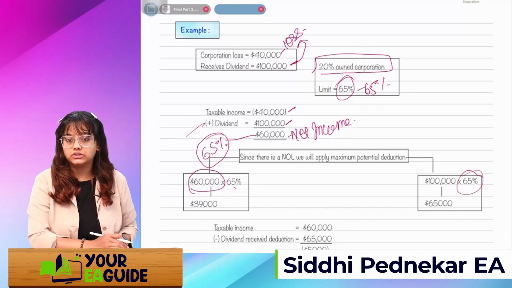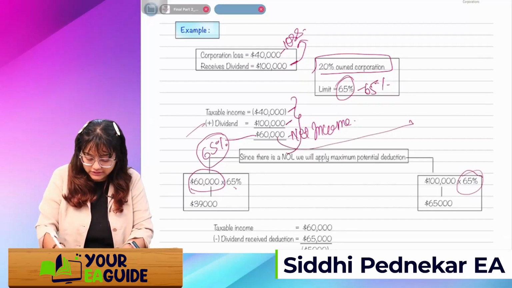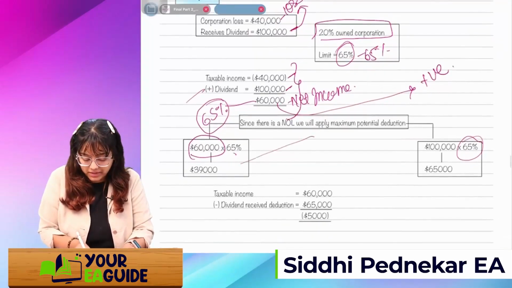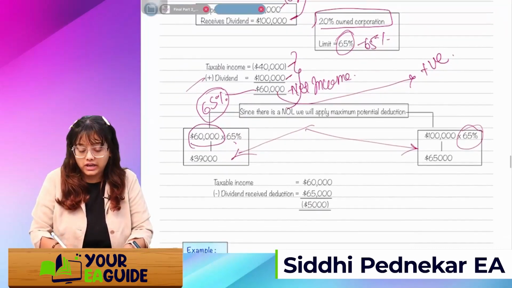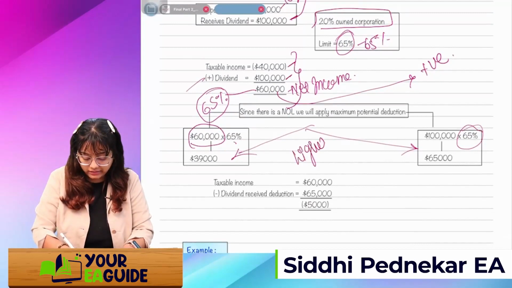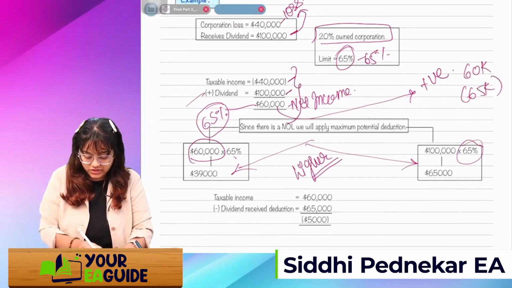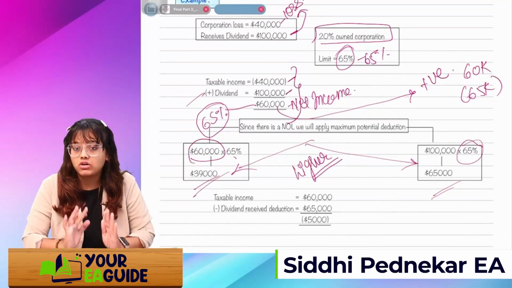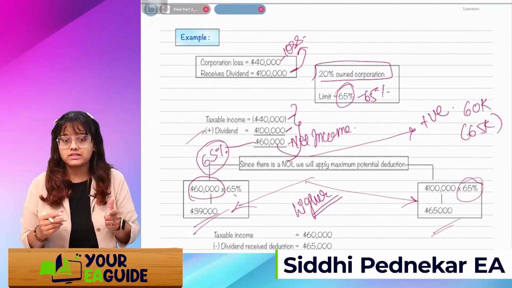If the figure after setting off is positive, then when you apply these two formulas, you take whichever is higher and reduce it from this 60K. Here, whichever is higher is 65. Got it? Simple. It is very easy once you understand the concept.